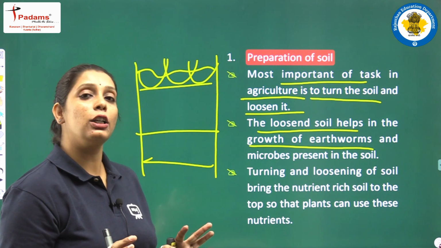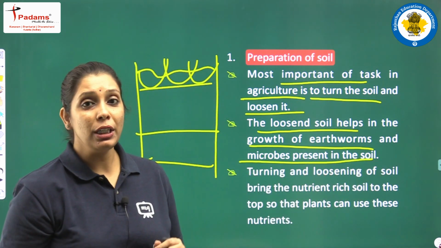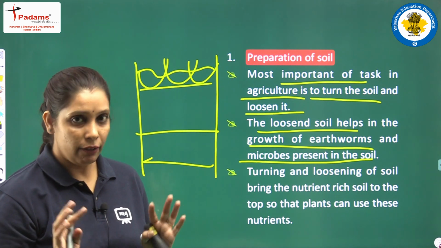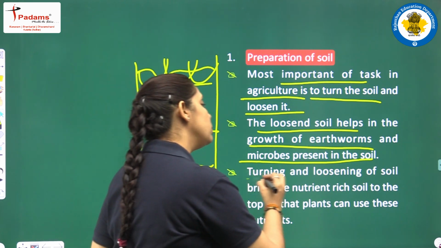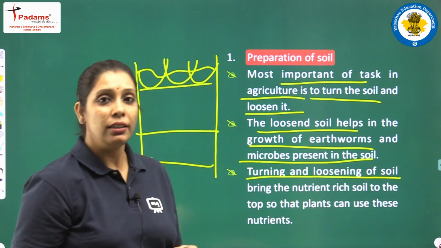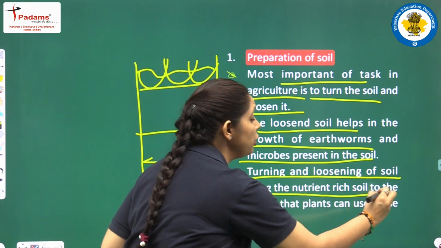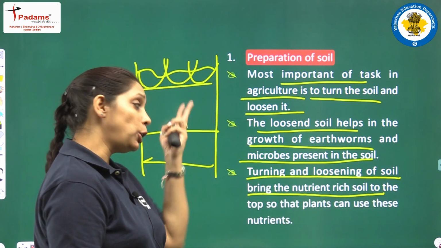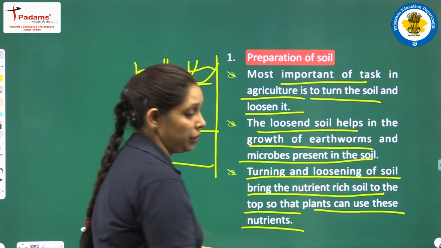Along with earthworms, microbes are also present in the soil which make soil fertile. Fine students, and the turning and loosening of the soil brings nutrient rich soil to the top so that plants can use these nutrients.